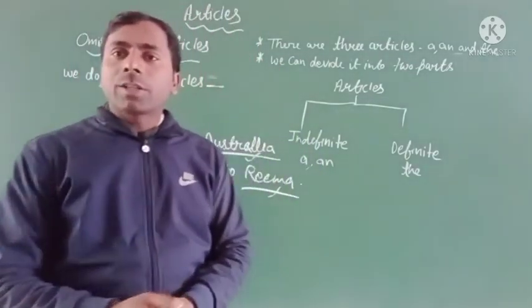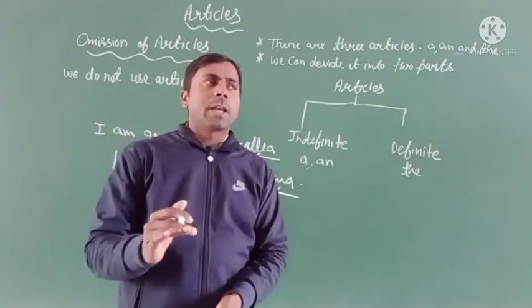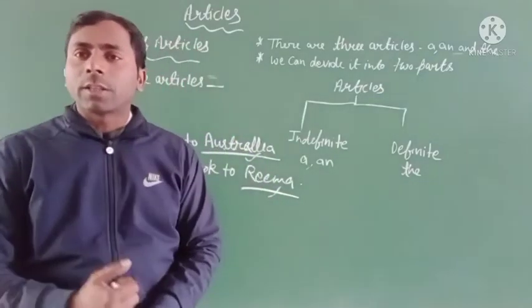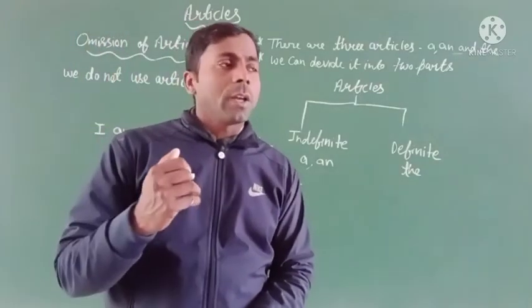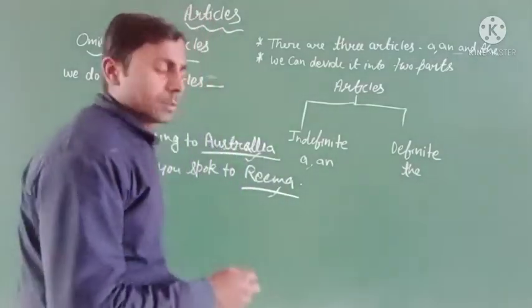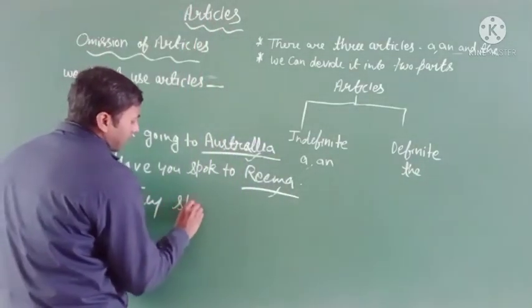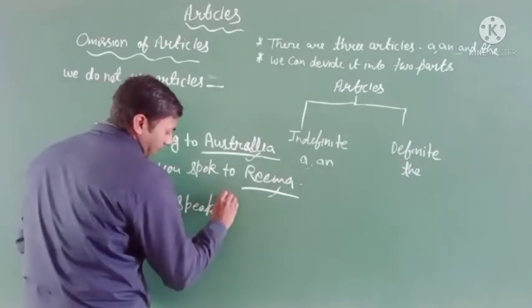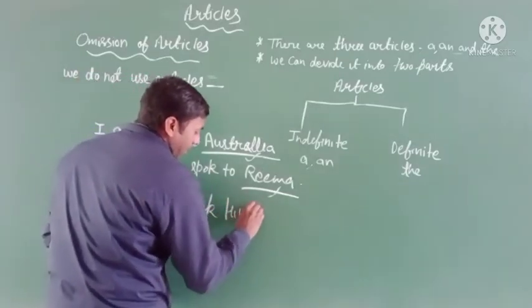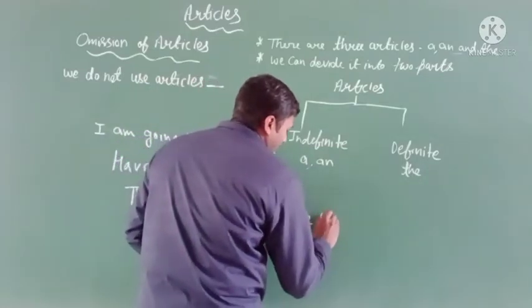Next, before the name of a language, any kind of language mentioned in a sentence, we cannot use any kind of article. For example, they speak Hindi quite well.